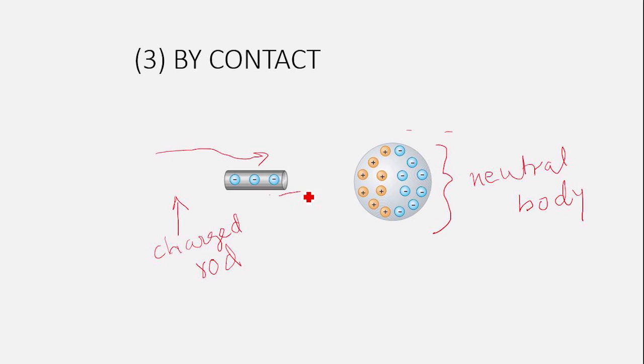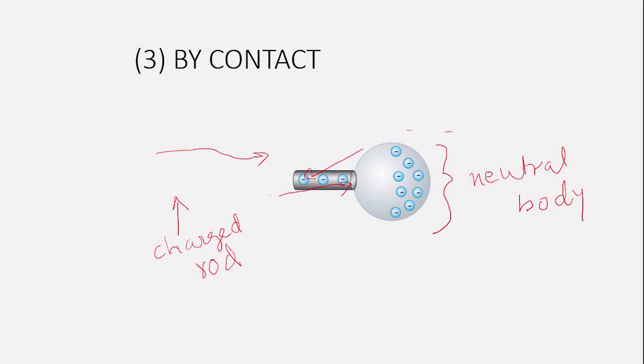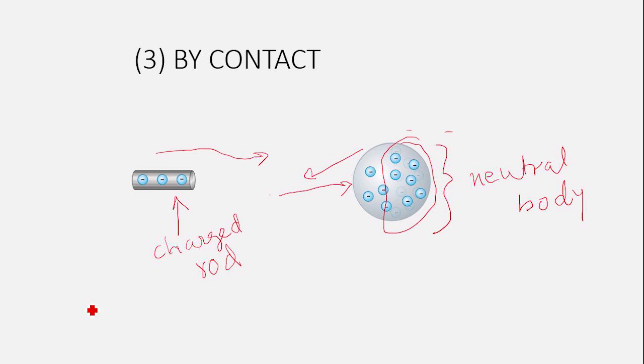When this rod is further moved to connect to the body, this positive charge is absorbed by the rod and only negative charge is left on the body. See. Now, when this rod is moved away from the body, this negative charge is uniformly distributed on the body. See, so this is how we could make charge on a neutral body by the process of contact.